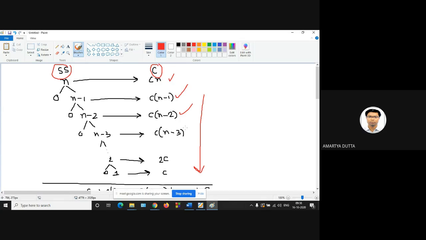What is the best case scenario? Any idea? Any idea what is the best case scenario? Sir, when all the elements, we divide it in half, like when we are doing binary search. Yes. So best case analysis. Best case occurs when the subarrays are completely balanced every time.